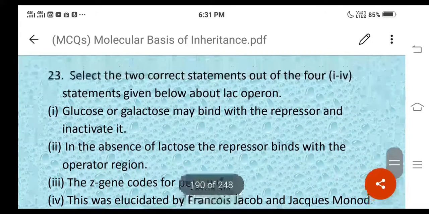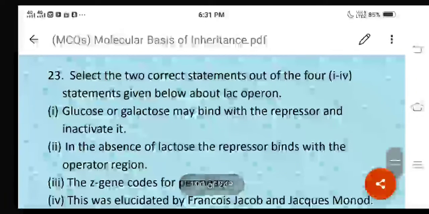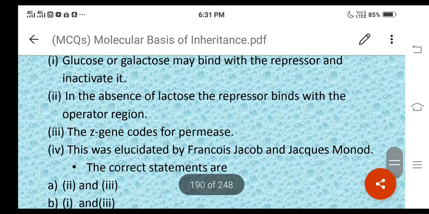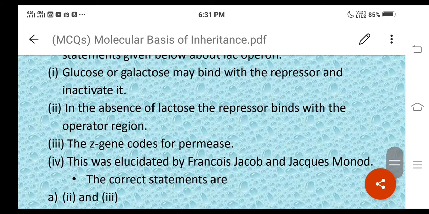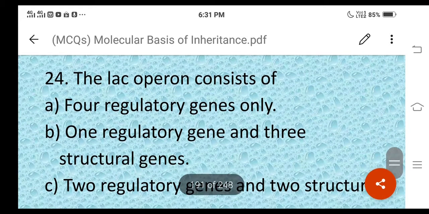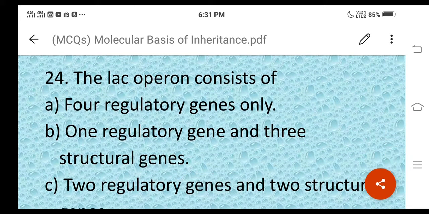According to the question, we identify the correct statements only. Option C becomes the correct answer: statements 2 and 4 are correct, and statements 1 and 3 are incorrect. Let us move on to the next question. The lac operon consists of.